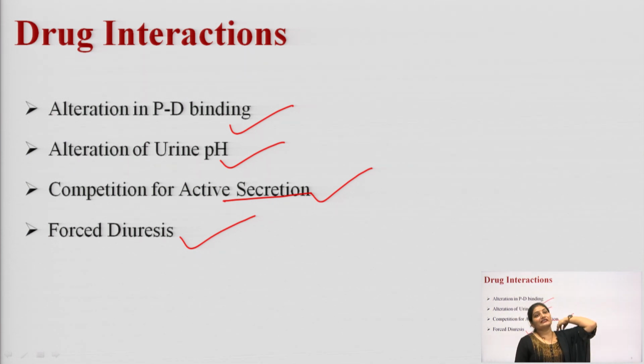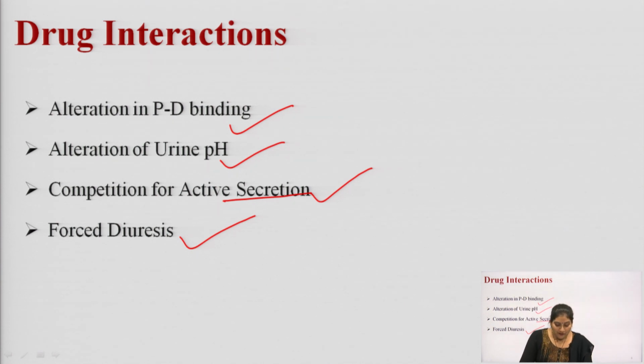Okay. First factor is the alteration in the protein drug binding. Okay. The renal clearance of a drug that is extensively bound to plasma protein is increased when another drug displaces the drug. When there is a displacement interaction, then there can be alteration in the protein drug binding. Okay. So, an example of this type of reaction is the gentamicin induced nephrotoxicity by furosemide. In this there is alteration in the protein drug binding and it can accelerate the renal clearance of the antibiotic, that is gentamicin.